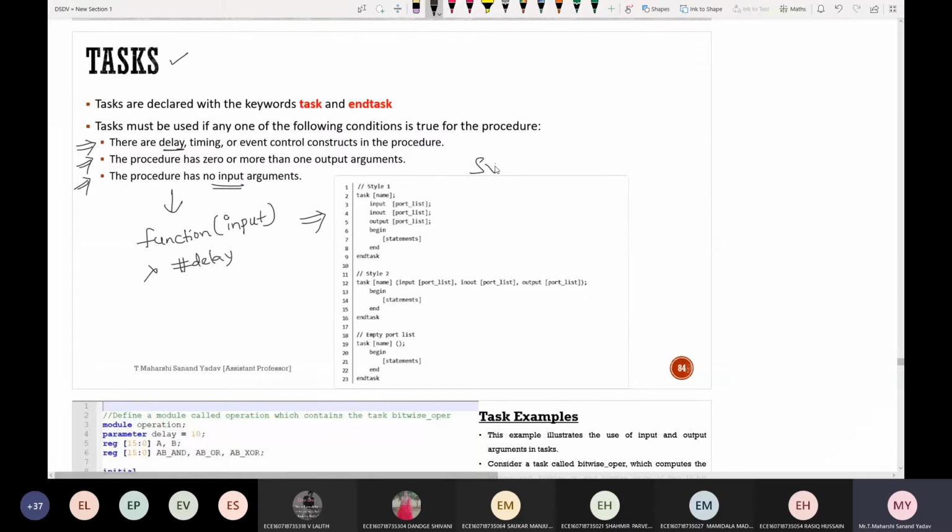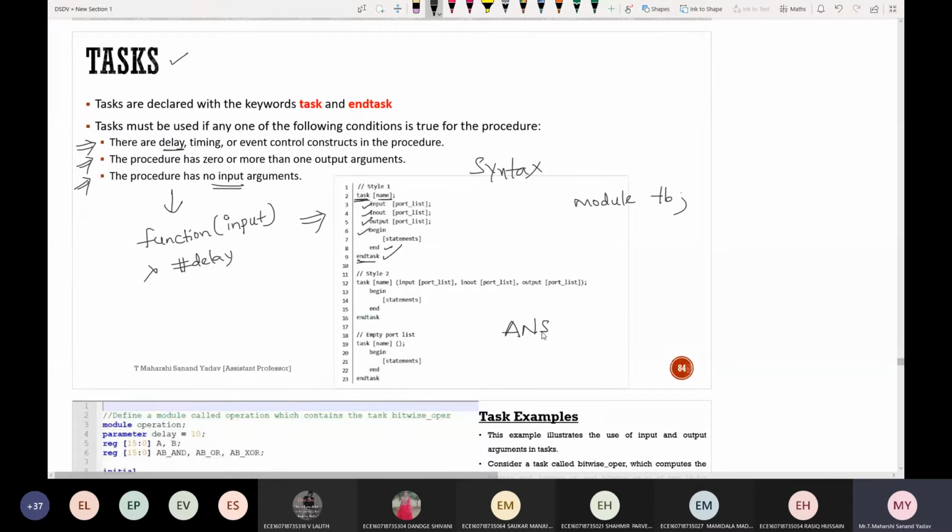Coming to the syntax, this is the syntax for a task. First the keyword task, then the name. Similarly to how we give a module name, here also task, some name. The advantage is it can have input, output as well as inout. Next, begin, some statements, end and endtask. Everything is the same, you just need to add the keywords task and endtask.